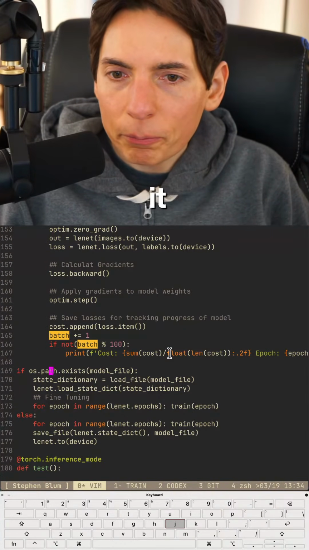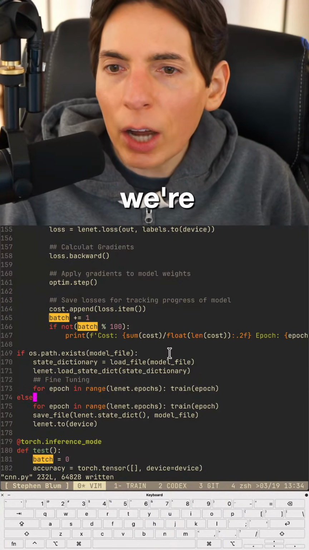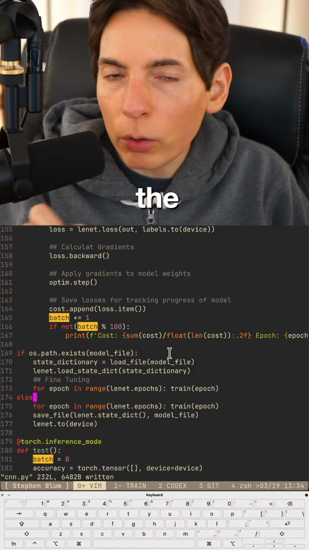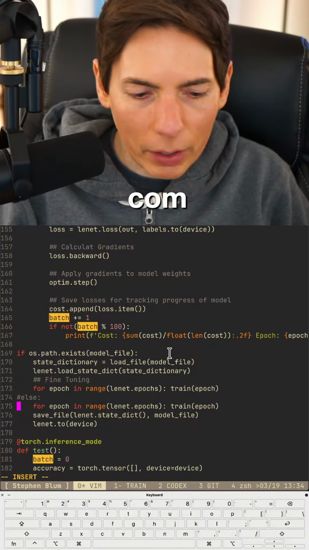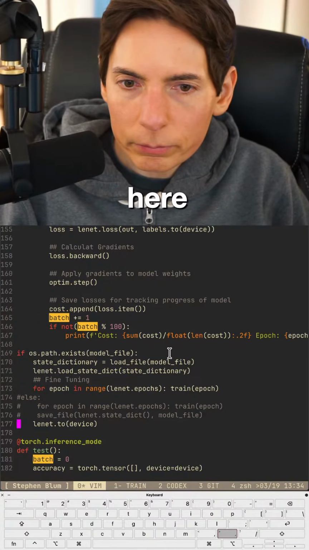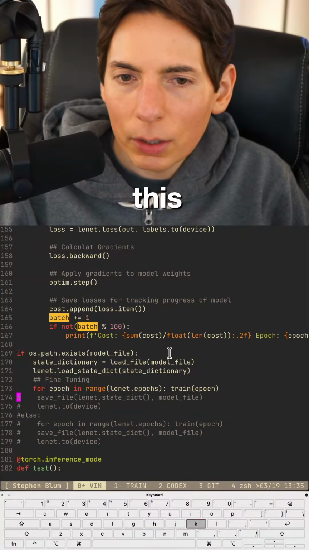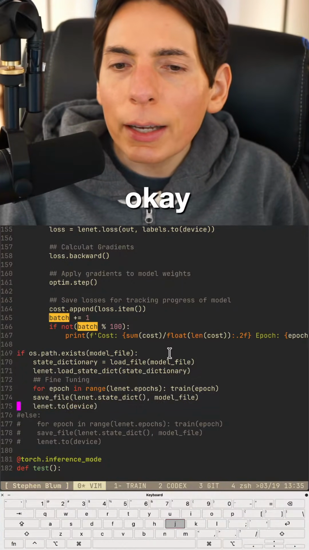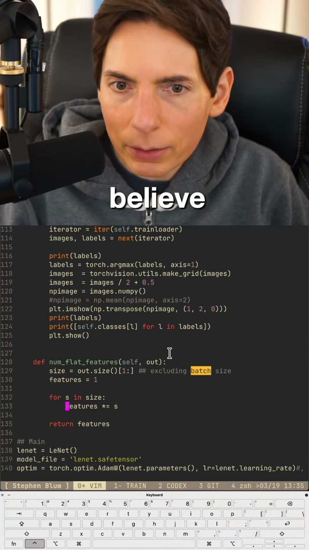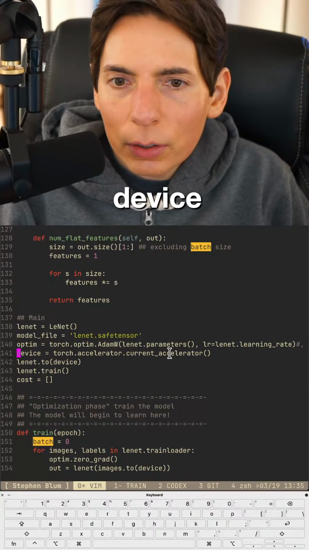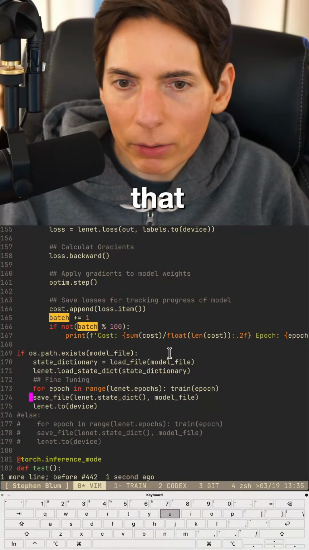Before we save it though, let's also save it here. Every single time we load the model, we're going to fine tune it. So we're going to change this up. Let's comment some stuff out here. Here we go. The net.to, oh, no, we don't need to redo that because we already did that, I believe, right? The net is already on the device, so we don't need to move it to the device again. So hide that. Get rid of that right there.